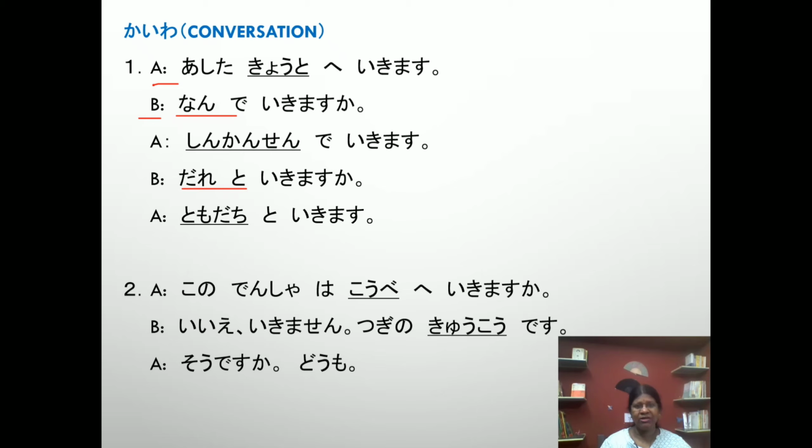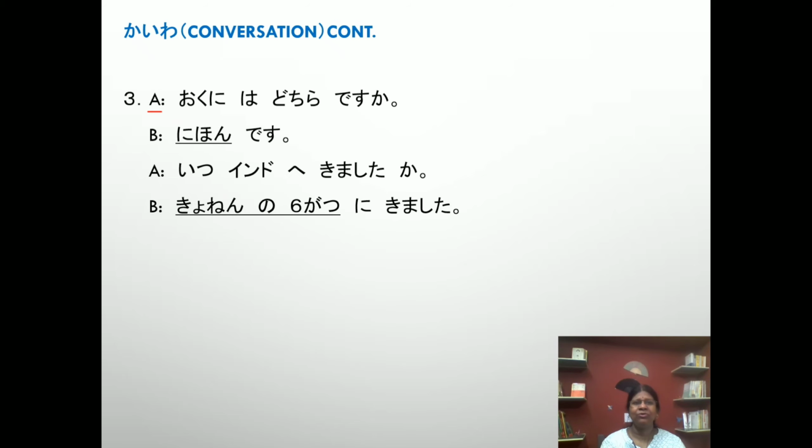Next, come to the second. Kono densha wa Kobe e ikimasu ka? Iie, ikimasen. Tsugi no kyuko desu. So desu ka? Domo. In A-san and B-san: Okuni wa dochira desu ka? Nihon desu. Itsu Indo e kimashita ka? Kyonen no 6 gatsu ni kimashita.